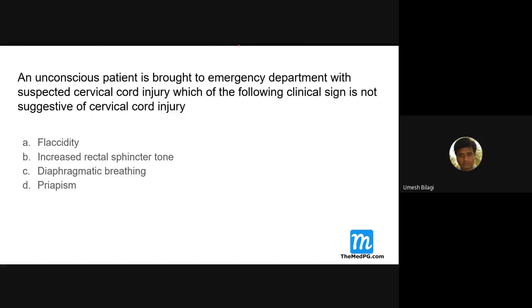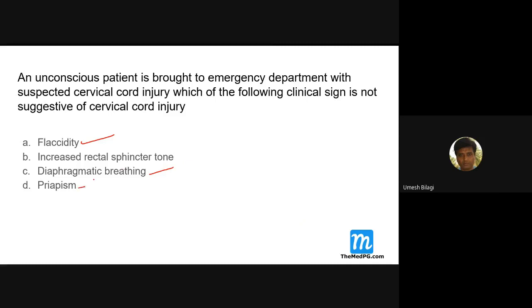Now, if this patient has a cord injury, is it an acute event or a chronic event? Injury, so acute. So there is a possibility of spinal shock, and then there could be flaccidity because of it. Diaphragmatic breathing can also be there.